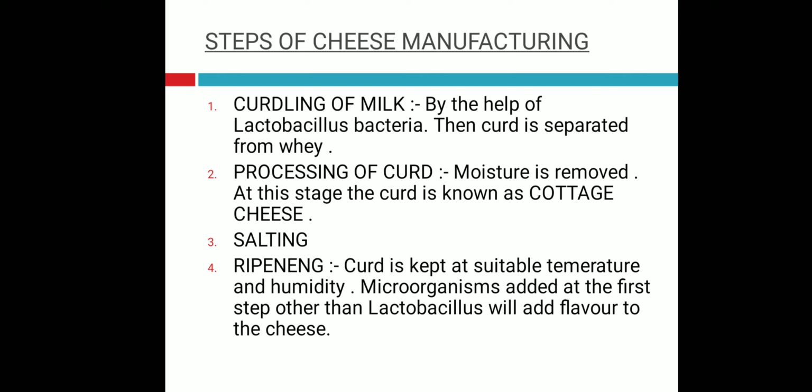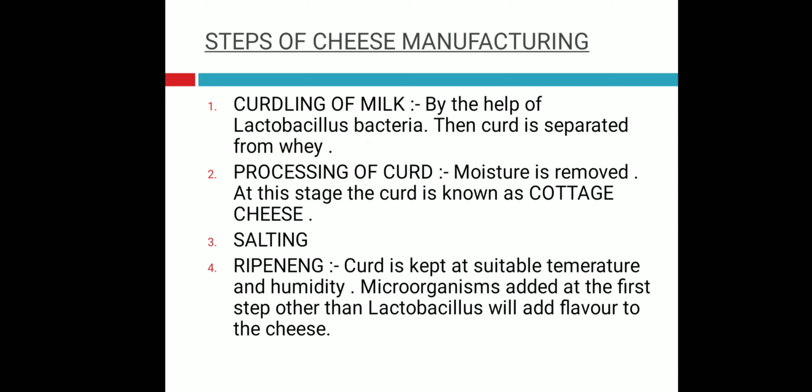In rural areas you must have seen the curd is tied in a piece of cloth and hung. When it is tied very tightly and hung, whatever is the liquid component of the curd will be separated out. So this is how the curdling of the milk is done, and then the curd is separated from the whey. Whey is the liquid component of the curd.